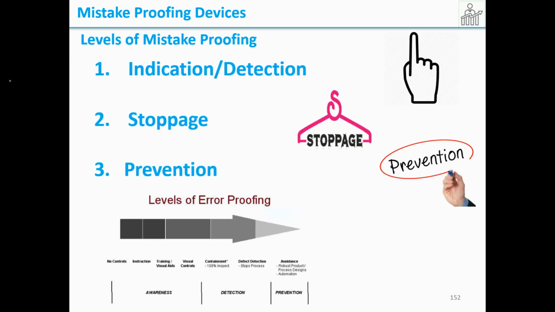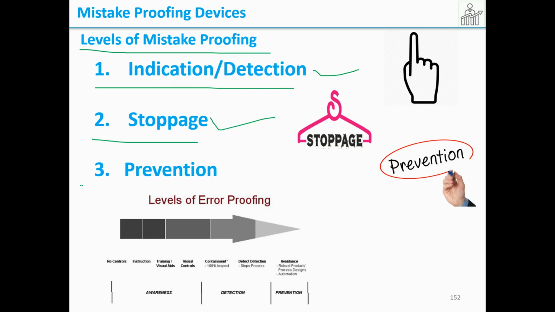Now there are levels of mistake proofing. The first one is indication or detection. The second one is stoppage, and the third one is prevention. So what is indication or detection? It's like when you're trying to delete a file, it is asking whether you surely want to delete. So that is an indication of the mistake that you're going to do.